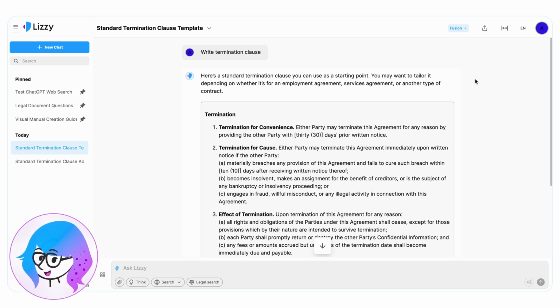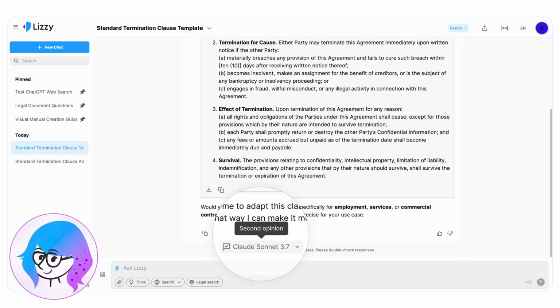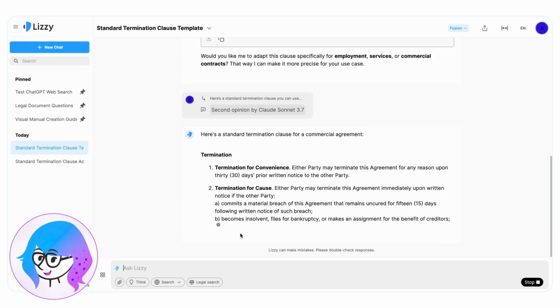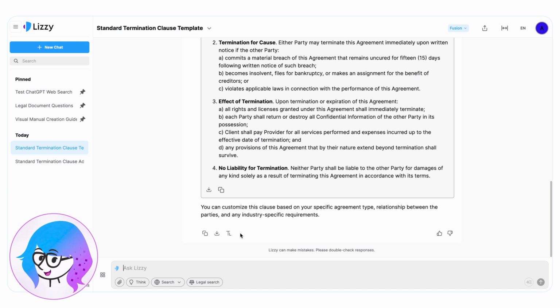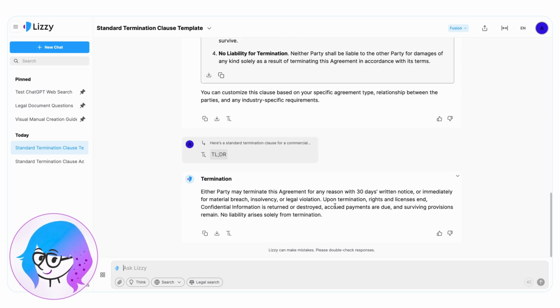One of the advantages of having multiple models is that you can always request a second opinion from a different model. At the bottom of every Lizzy response, you'll find several buttons. One of them is Second Opinion. When you click it, Lizzy will send the exact same question to another model to generate an alternative view. You can also ask Lizzy to compare the two answers or get a distilled conclusion using the TLDR button.